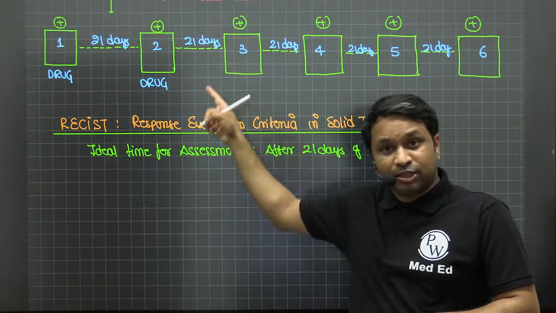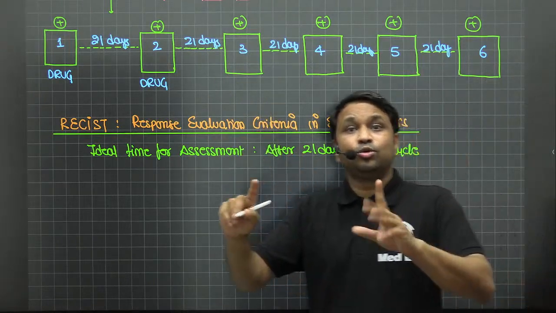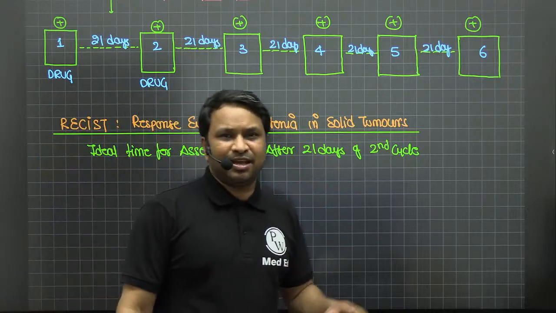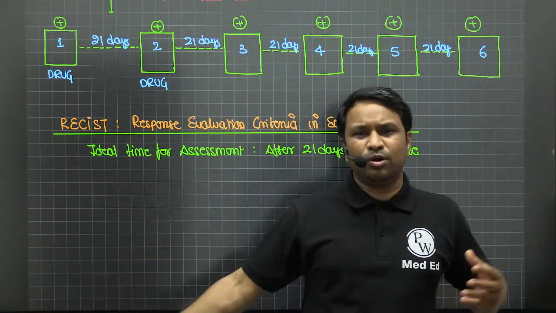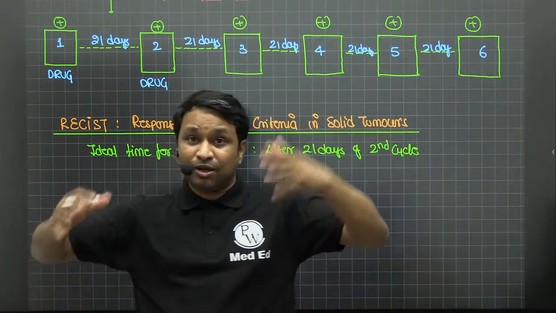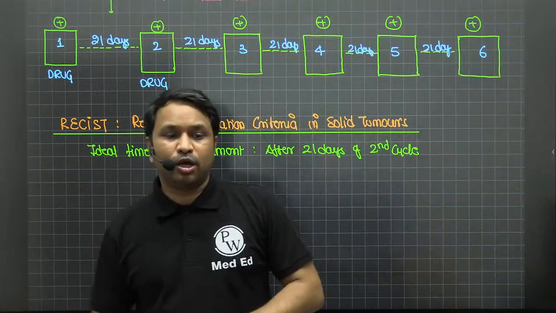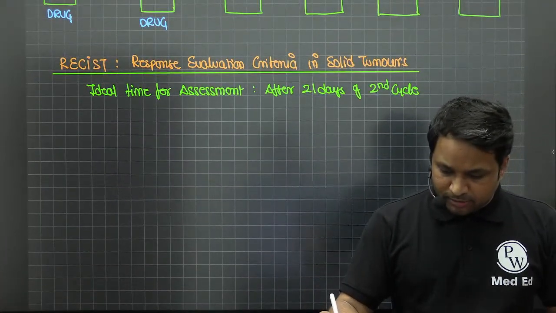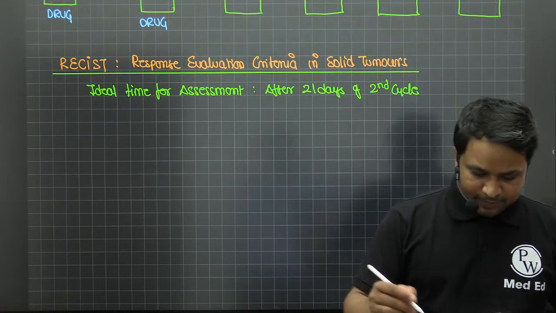In the third visit, before you give chemo, you do an evaluation. So after 21 days of the second cycle, obviously the patient does not need to come back again. If you call them in between, there's a problem. Anyhow, the patient is supposed to come, and then you also do your response assessment on that 21st day. Now, there are different terminologies which we are going to use for the response assessment.